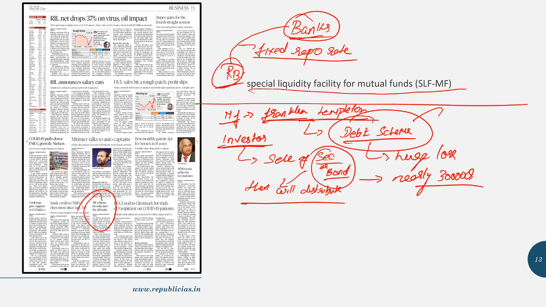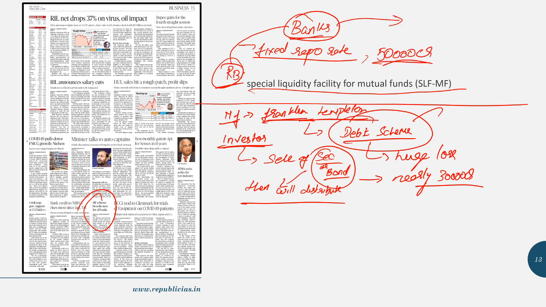Fine. So, special liquidity facility. In order to revive the mutual funds market, or to provide some liquidity relief for the mutual funds, this special liquidity facility for mutual funds was introduced. What the Reserve Bank of India will do is give money to the banks. 50,000 crores is allocated by the Reserve Bank of India. They will give it to the banks at a fixed repo rate. Okay. And the tenure is 90 days.